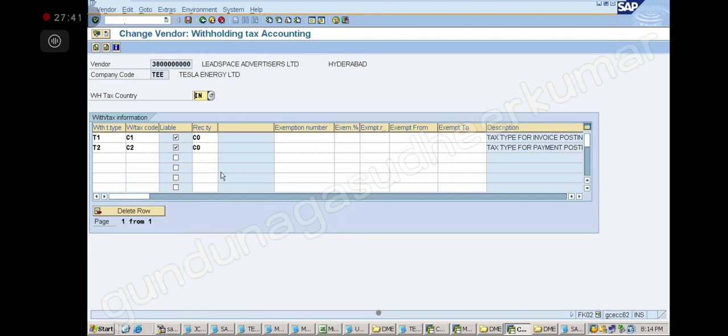Excuse me, sir. Sir, do we have to create this for individual also? Yes, same. I am showing you for company, right? I am showing you for only one recipient type and one section. Same thing will apply for all the sections, all the recipient types. This company cannot be both, no?